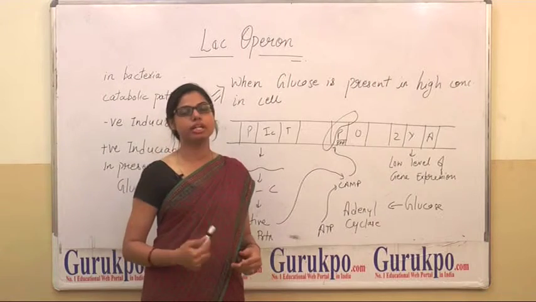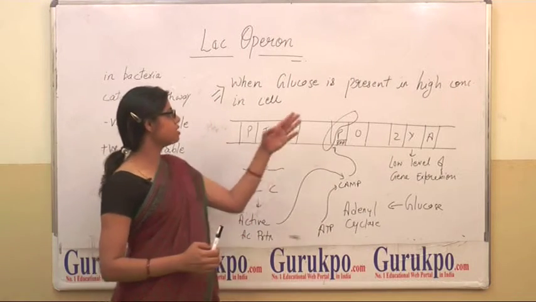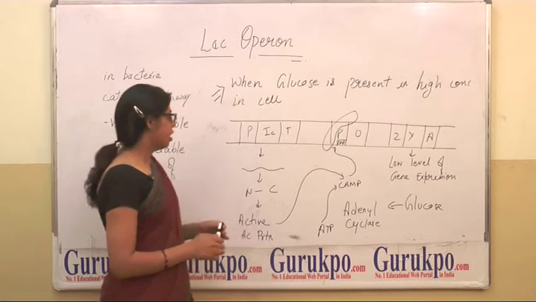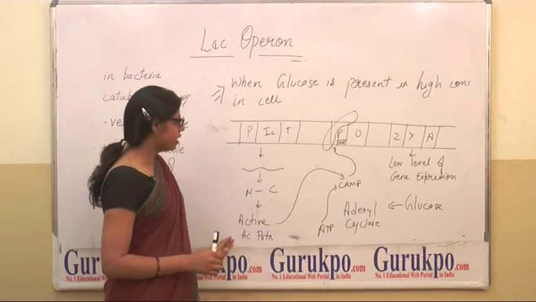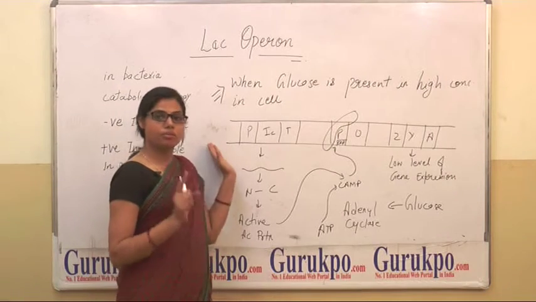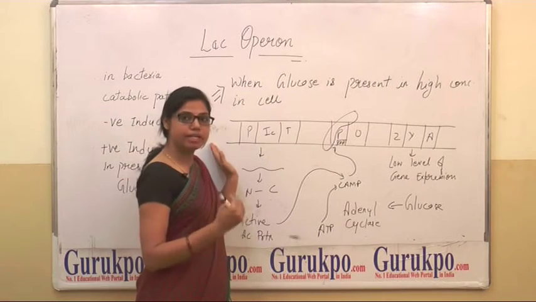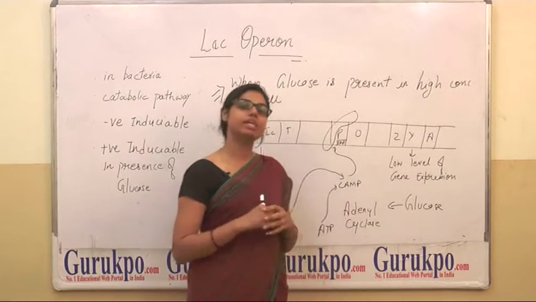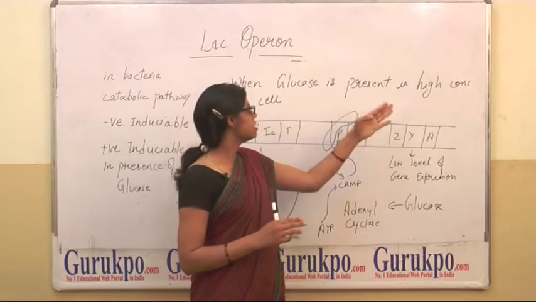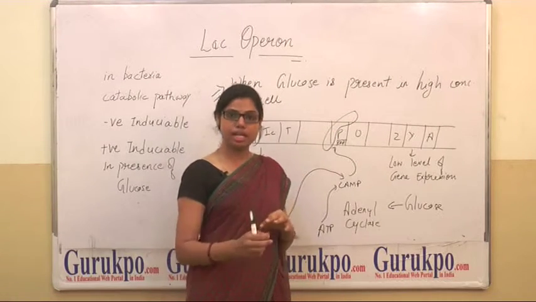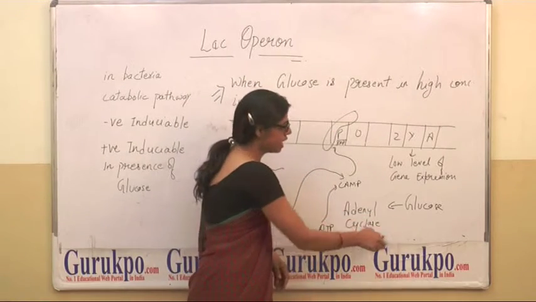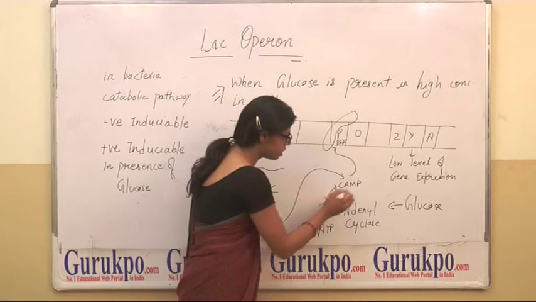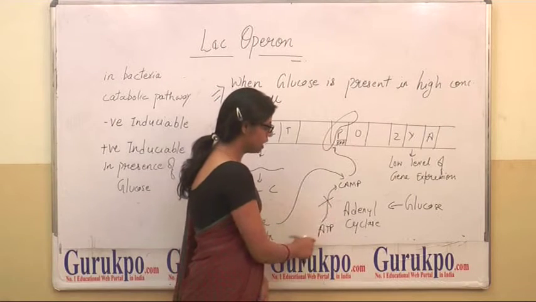Now the next possibility is, if there is high concentration of glucose present in cell, then what happens? When the active activator protein is formed, we earlier studied that active activator protein enhances the gene expression, but if there is high concentration of glucose present in cell, then it activates the adenylyl cyclase, which inhibits the activation of cyclic AMP through ATP.